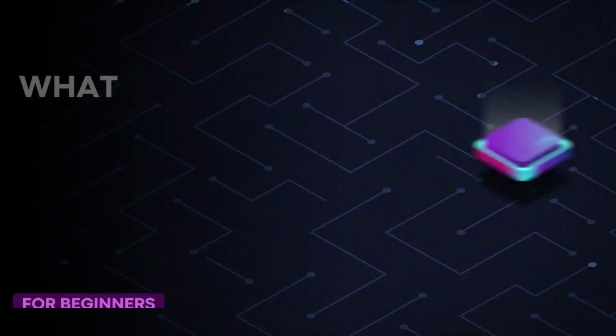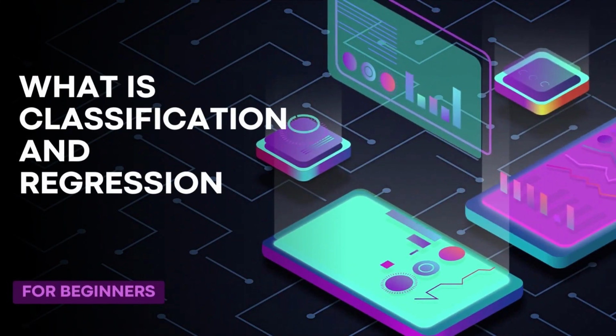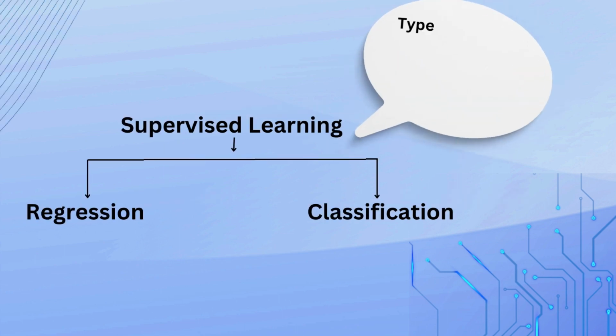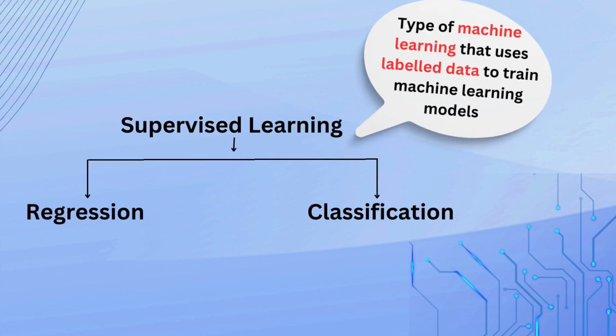In today's lecture, we are going to learn about what is regression and what is classification. To understand regression and classification, first you need to learn one term, which is supervised learning. What is supervised learning? Regression and classification are a part of supervised learning, and they work on supervised learning. So first you need to understand what is supervised learning.